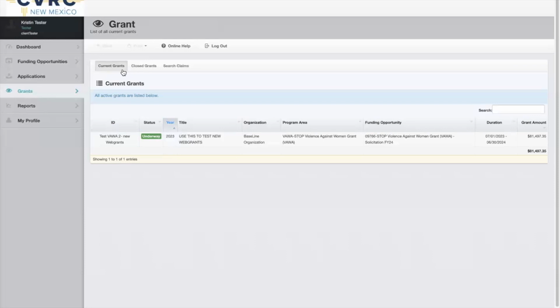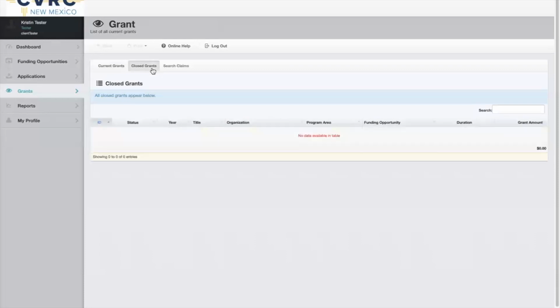You can also sort these in new ways, like by year, program area, like VAWA, VOCA, state, or SASP, the name of the funding opportunity, your project period, or the grant amount. You can also review your closed grants in the Closed Grants tab.